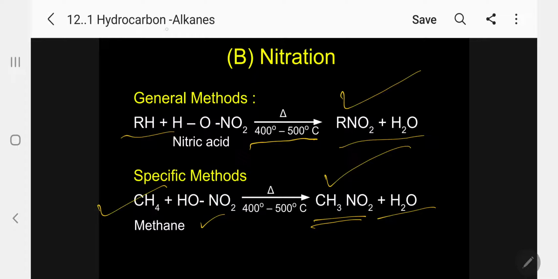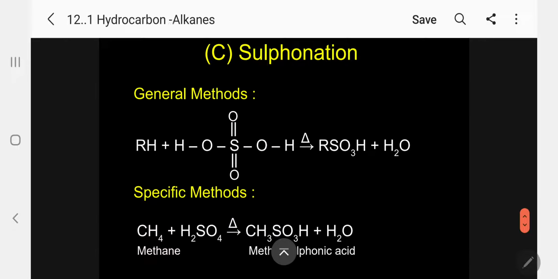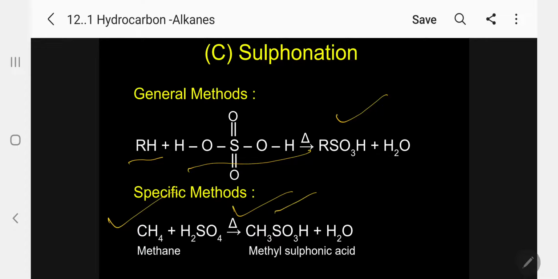Please follow. The next one, sulfonation. When you treat an alkane with sulfuric acid at higher temperature, you get the corresponding sulfonic acid. For example, methane plus sulfuric acid heated gives methyl sulfonic acid and water.